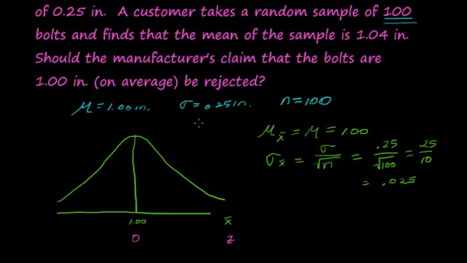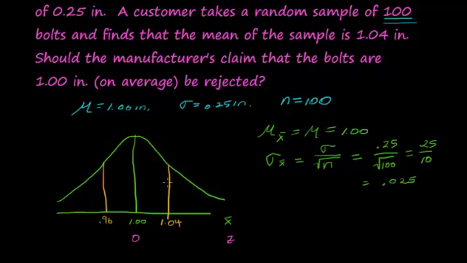So we could be here at 1.04, or we could be 0.04 away in this direction. They could actually be different in that direction. So 0.04 away from 1 in this direction would be